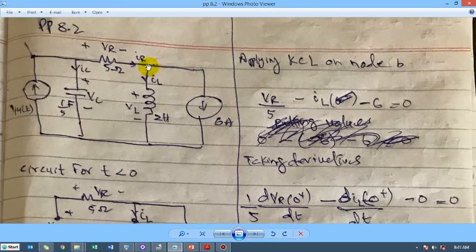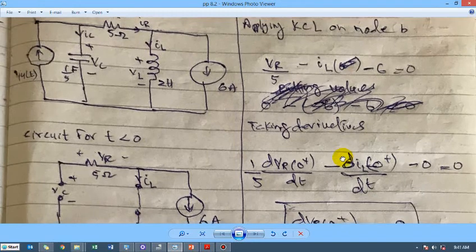So what was the node B? Node B is this one, and what currents are going from this? The current IR is coming towards the node, so it will be taken positive, and the magnitude of this is VR divided by 5. Inductor current is going down, away from the node, and this is also going away from the node, a current source of 6 amperes.